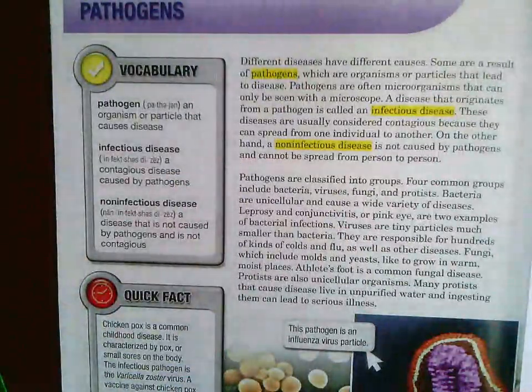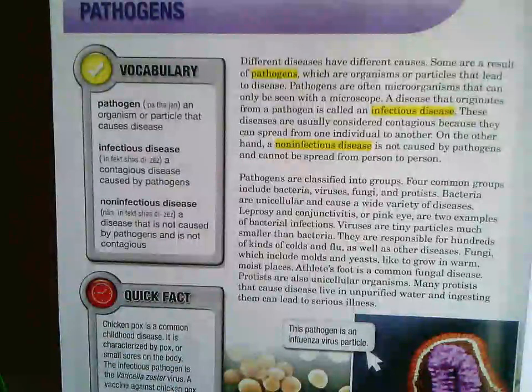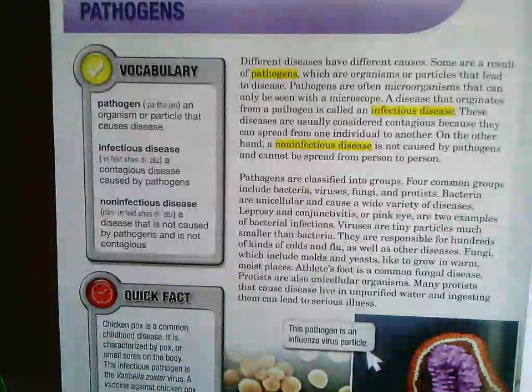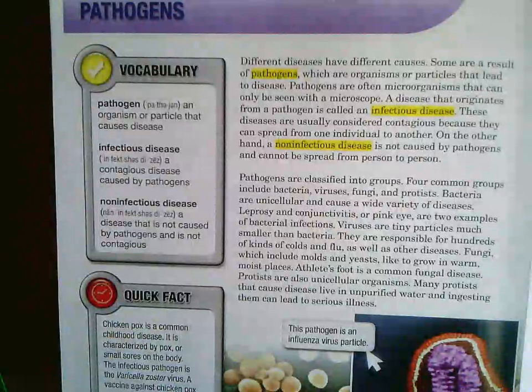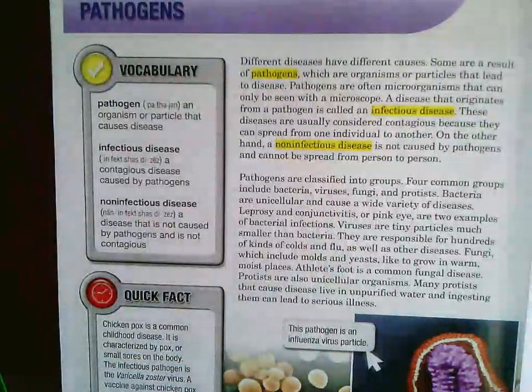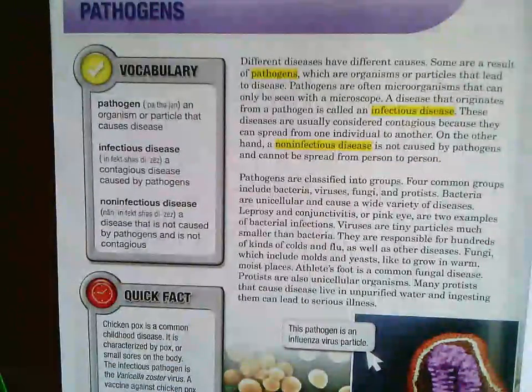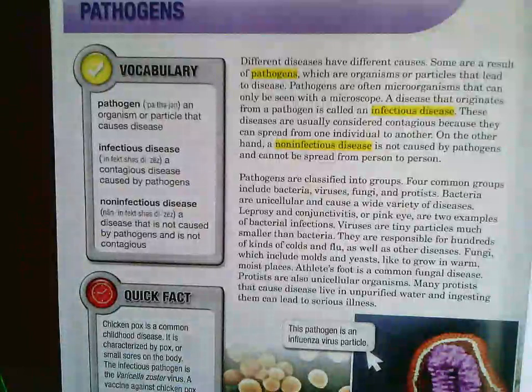So going back, what is a pathogen? You should have just written the definition. So it is something that causes disease, a microorganism or a particle, sometimes something bigger. These are things that cause disease. What is the difference between an infectious disease and a non-infectious disease? So if a disease is infectious, if it's caused by a pathogen, then those pathogens can usually be spread, and so it's contagious. A non-infectious disease does not start from pathogens, so it's not contagious.